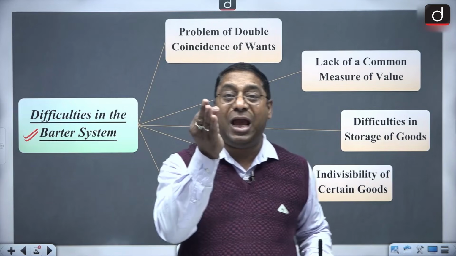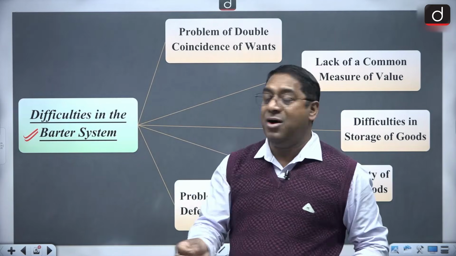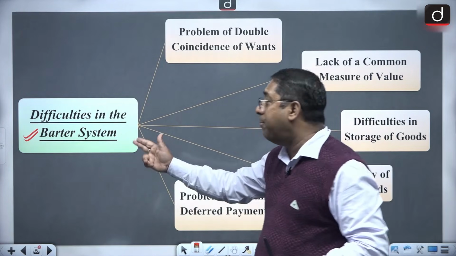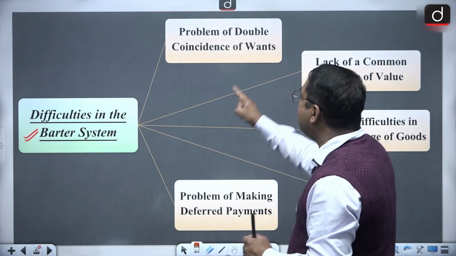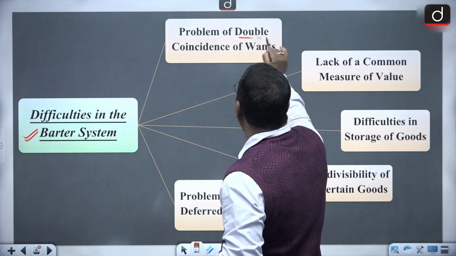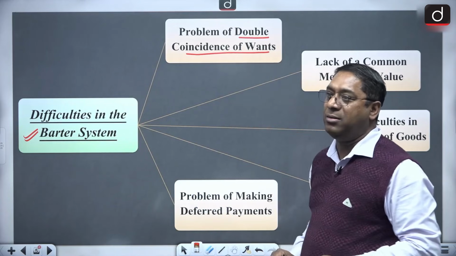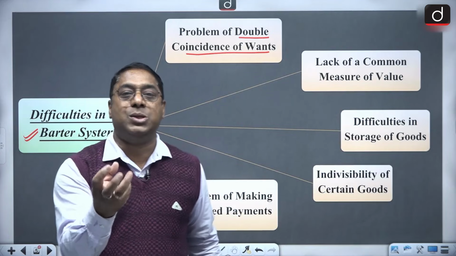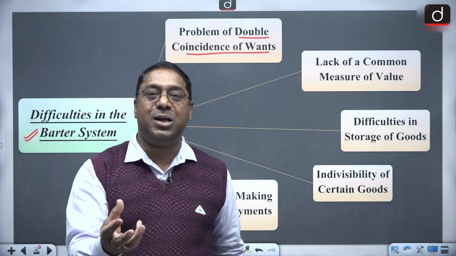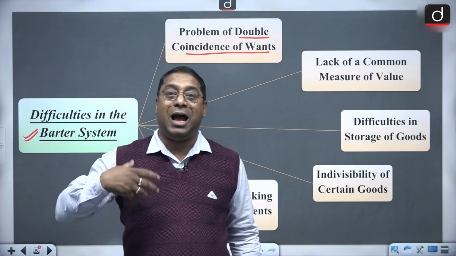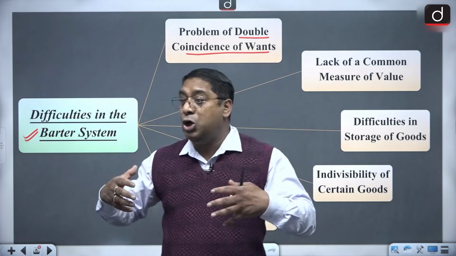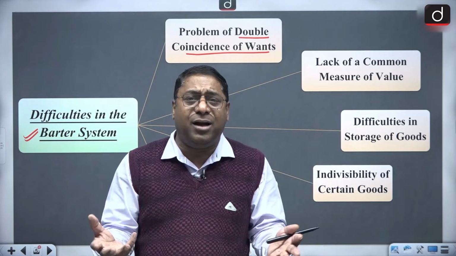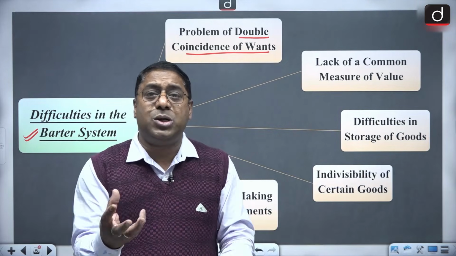But a very important criterion for the barter system to take place is the double coincidence of want. And double coincidence of want means there is a coincidence, and coincidence is something which does not happen by knowledge, but all of a sudden it happens. So that is what coincidence is.